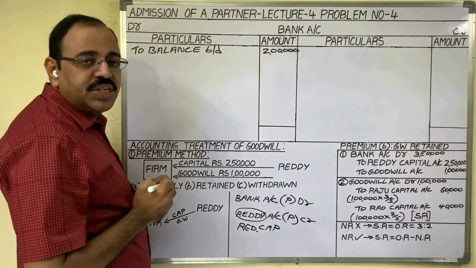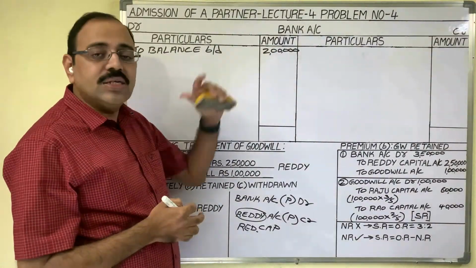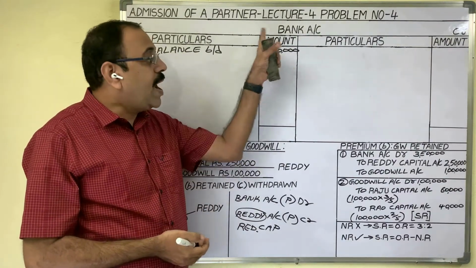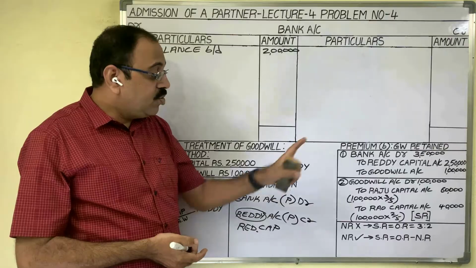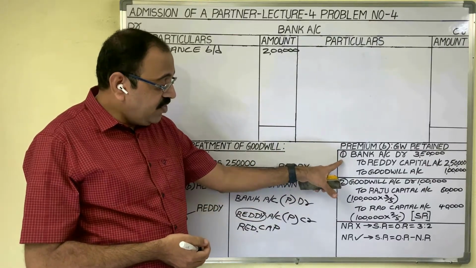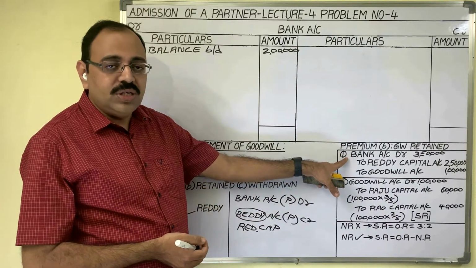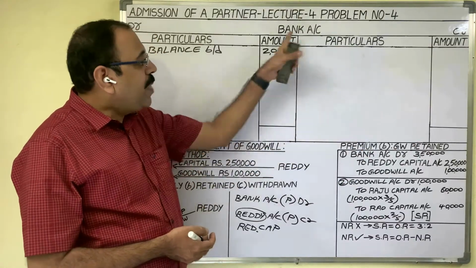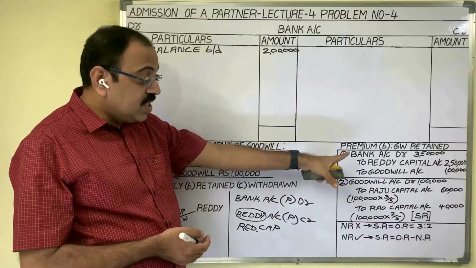In revaluation entries, bank account doesn't come. In accumulated profit entry also, no bank account is there. In goodwill entries, in first entry, we have bank account. So bank account is debited now. Therefore, in bank account debit side, we have to post this entry.